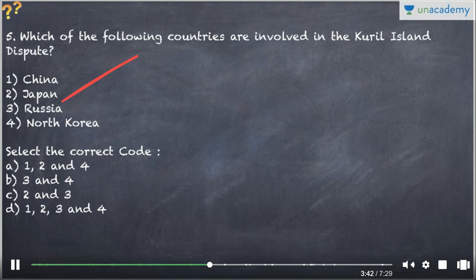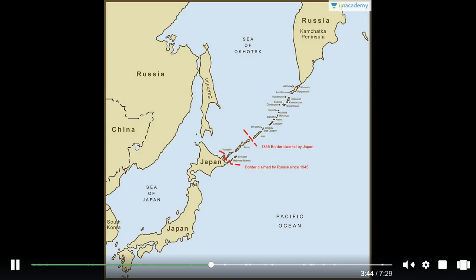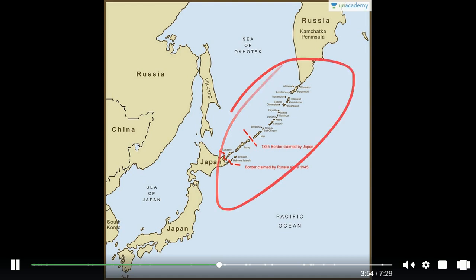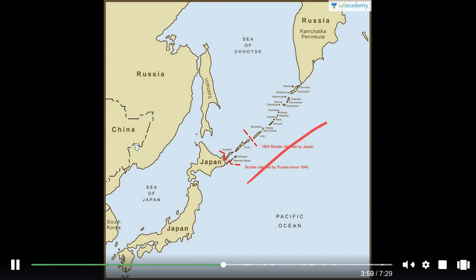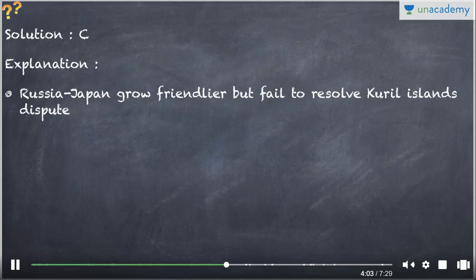However, nothing concrete could be resolved. And so here you can see in this map, these are the Kuril Islands, and this is a part of the territory which is claimed by Japan, and this is claimed by Russia since 1945. And most of this Kuril Island is actually being governed by Russia. Some parts are obviously being claimed, which is a dispute by Japan as well. So I've already told you the explanation for this one.